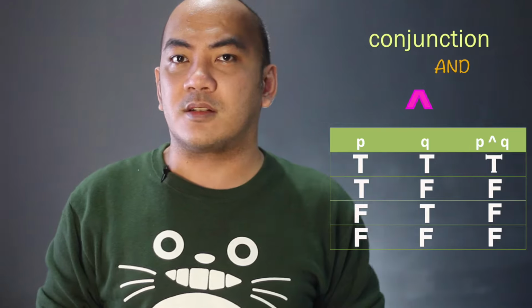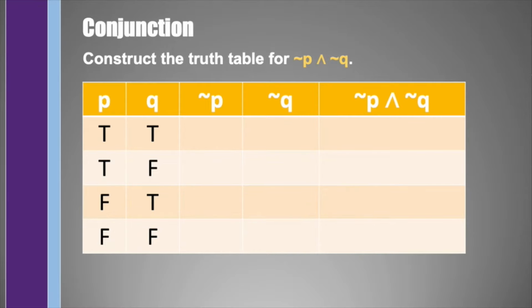Otherwise, it is false. So, if we were asked to construct the truth table for not P and not Q, we may start with a column which is not P, where we're just going to negate all the values of P. So, T will become F, and F will become T. Likewise, we may add an additional column for not Q, which stands for all the negated values of Q. So T will become F, and F will become T. And similarly, T and F will become F and T.